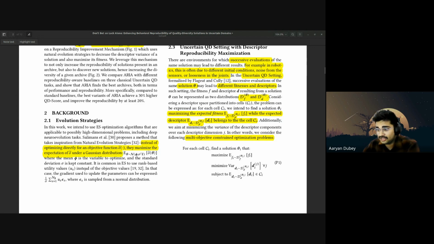But here, if they are using a rank-based utility function as an objective function type of thing, in that way, the gradient used to update the parameters can be expressed using this formula, where theta s is sampled from a normal distribution. Generally, this is a random variable. We will see how we are going to use this particular formula further down in the algorithm. Just to remember, this is the particular formula.